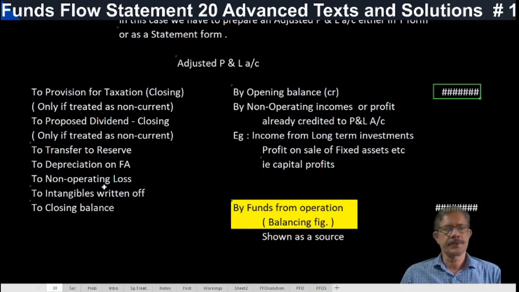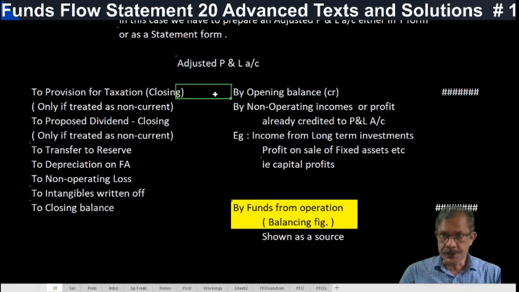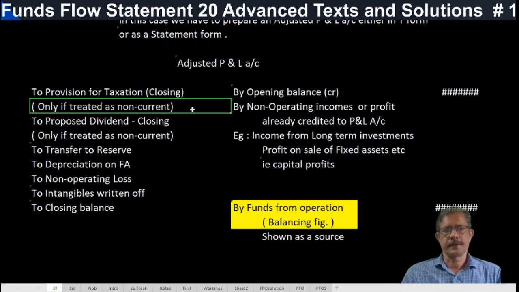By opening balance to closing balance. Then provision for taxation: closing amount you can write here, if provision for taxation is treated as a non-current item. Provision made during the year should be shown. If it is treated as a current item, it should not be shown here. Only if treated as non-current.